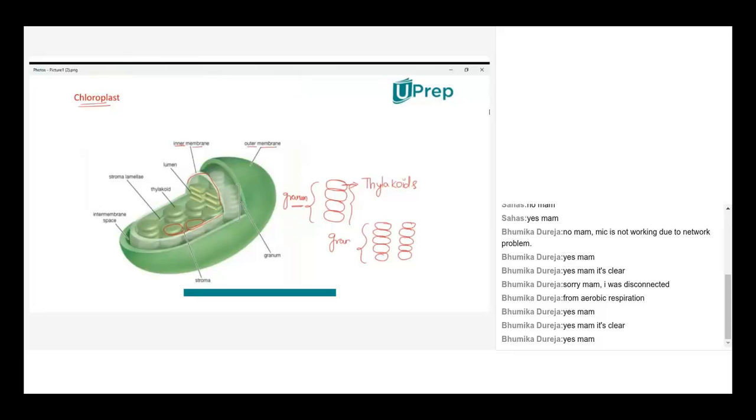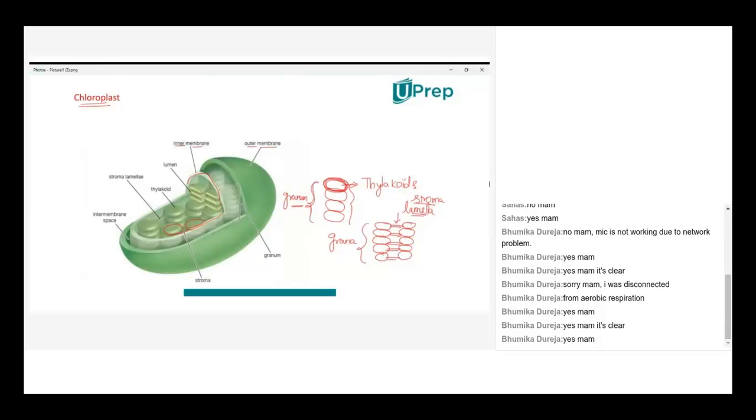Now such grana are joined by lamella. What is this lamella called? Stroma lamella. So what I'm trying to explain is, don't get confused with thylakoid, thylakoids, granum, grana, stroma. When you take the chloroplast structure, you will have coin-like structures of the inner membrane, which is called a thylakoid, singular. Such numerous thylakoids will form a granum.